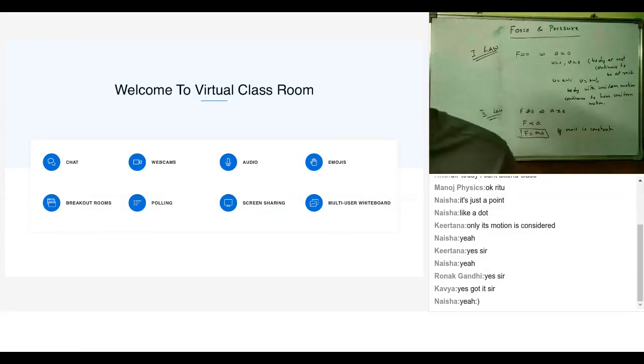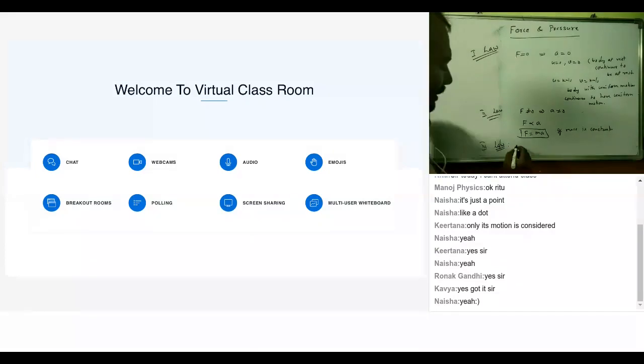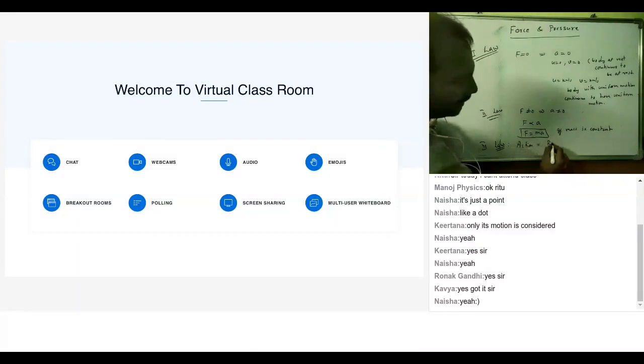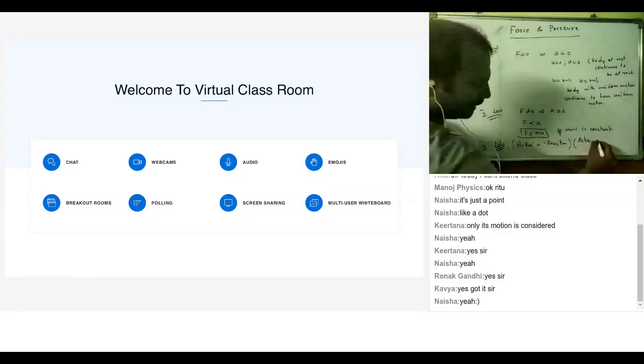Every action has an opposite reaction. So what does the third law say? The third law says every action has an equal and opposite reaction. That's the third law. And what is the second point? The other thing that is important is that action and reaction act on different bodies.